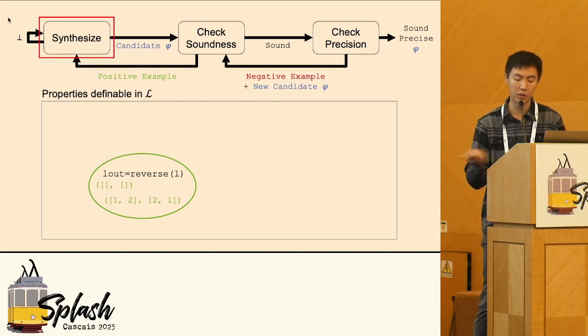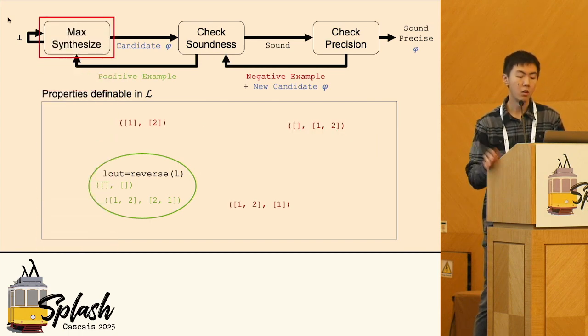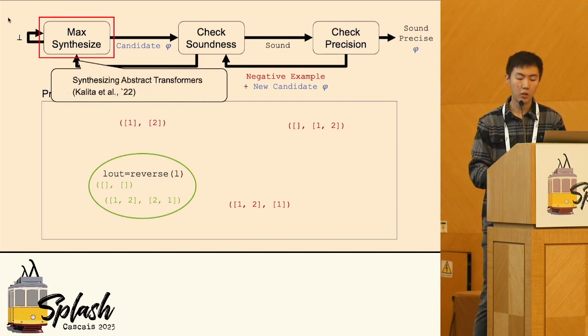reason the synthesis only with positive examples. This idea has been used in a tool, Ireland, which aims to infer the weakest library specifications. A more recent approach is to use a stronger component, max synthesize, that finds a property that satisfies all the positive examples and rejects negative examples as many as possible. This approach was introduced in work on synthesizing abstract transformers of a function.